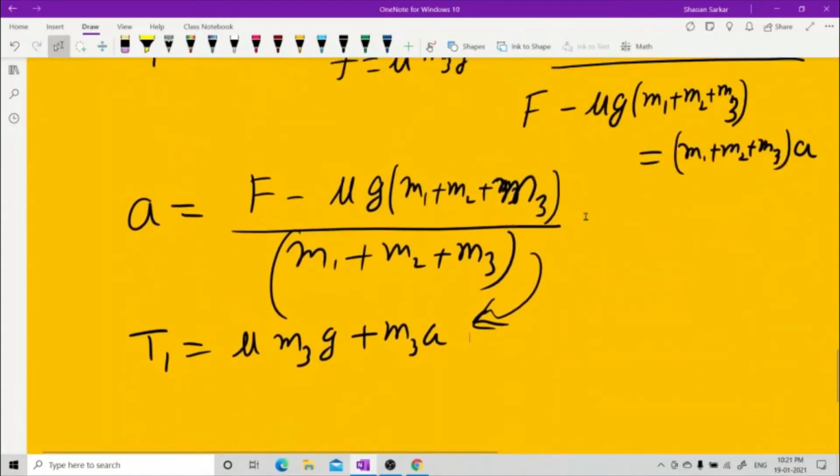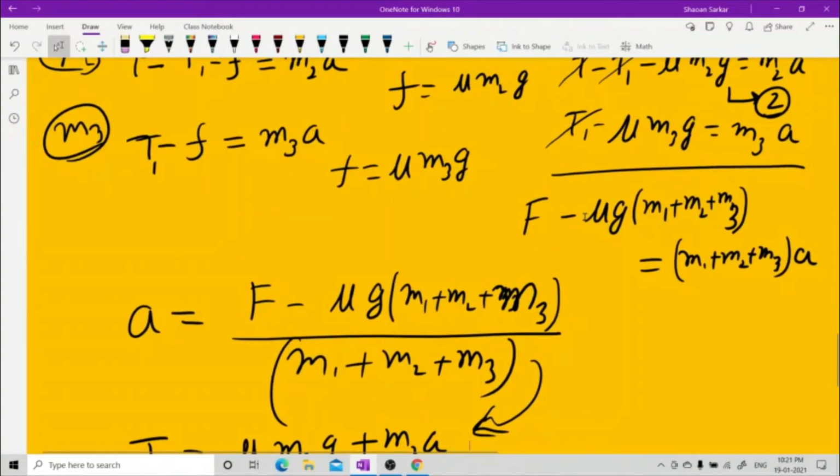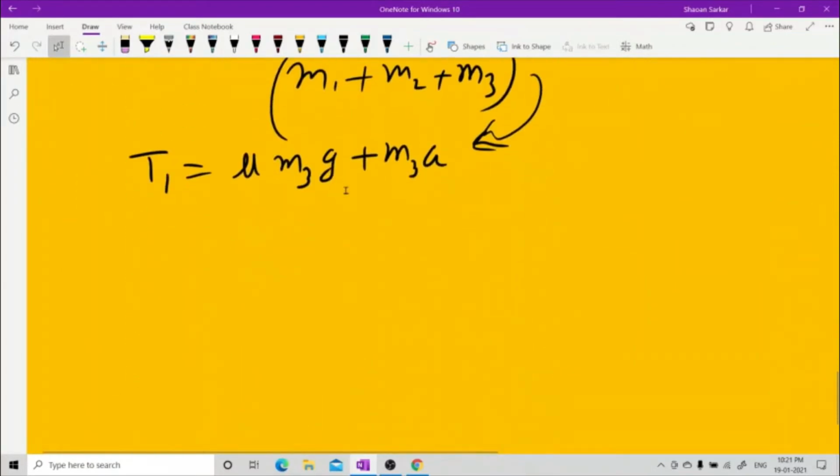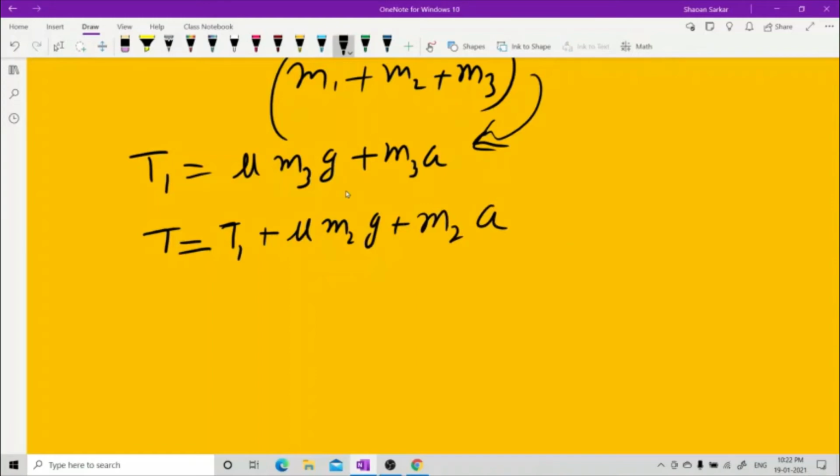Let me tell you what to do. Take the second equation. All this T1 and mu m2g will go to the other side. You have T equals T1 plus mu m2g plus m2a. T1 you will get from here, put this value here, and a you have already found, put this value here. You will get your answer for T.